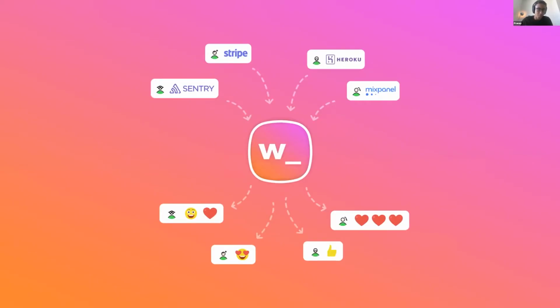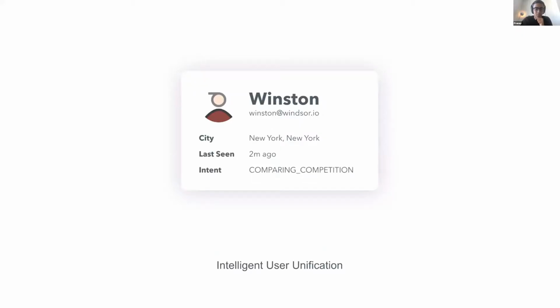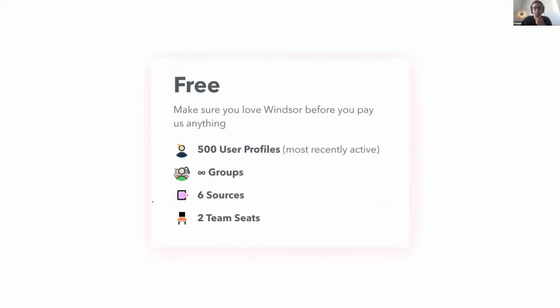Analytics and monitoring tools do a good job of showing you your metrics, but Windsor is different. It shows you users and their stories, because your users are more than just numbers. After you connect a few services, Windsor intelligently scans events and stitches the data together so you can find what you need using what makes sense to you, like a user's name, their email address, a phone number, a user ID, or something else. And Windsor is free for startups today because we want to help you make something that your users actually want.